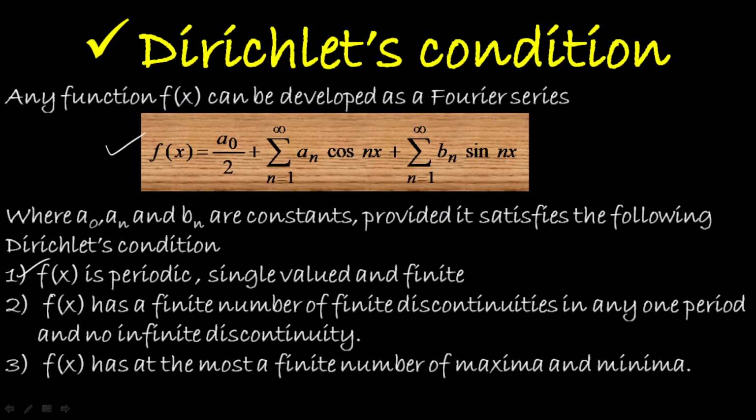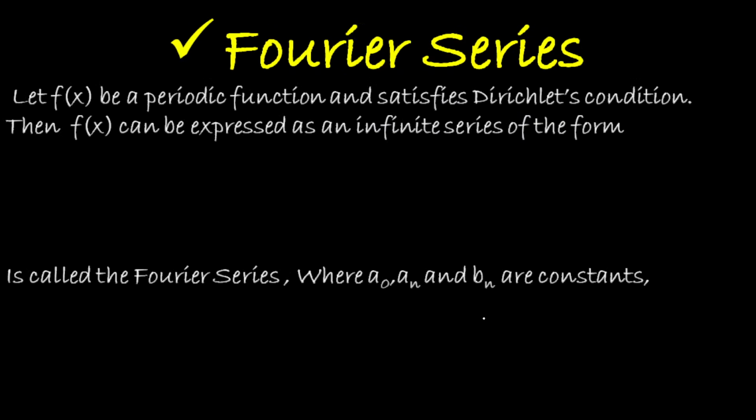The first condition is f of x is periodic, single valued and also finite. The second one is f of x has a finite number of finite discontinuities in any one period and no infinite discontinuity. That's why we have only sine and cosine terms in the Fourier expansion. The third is f of x has at the most a finite number of maxima and minima. Next one, Fourier series.